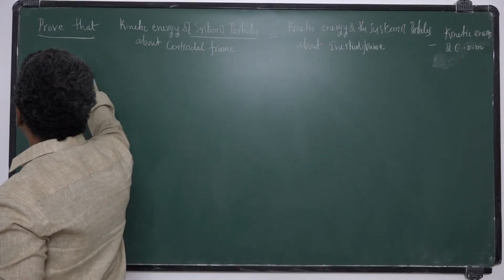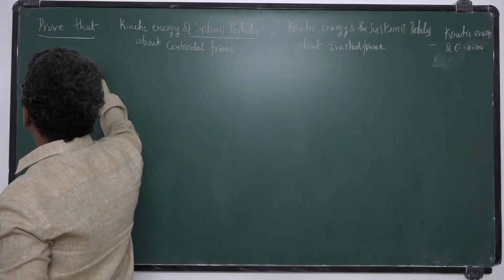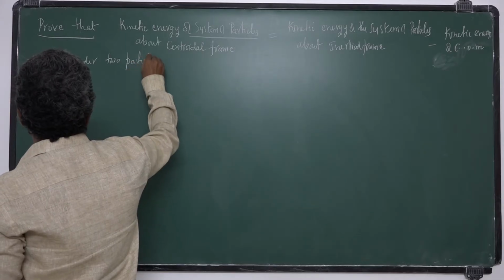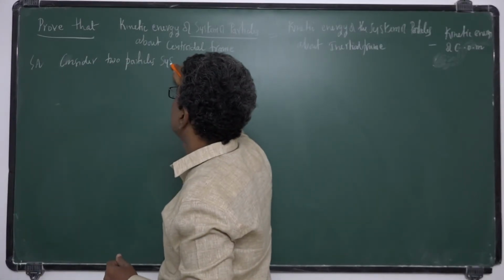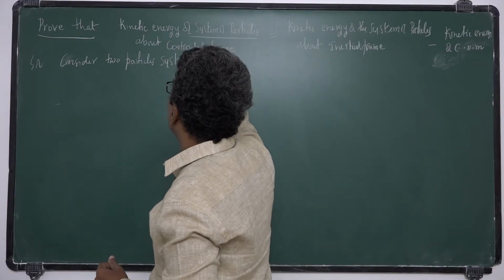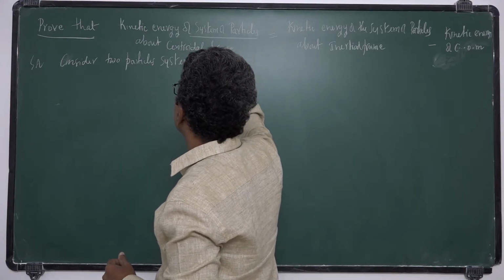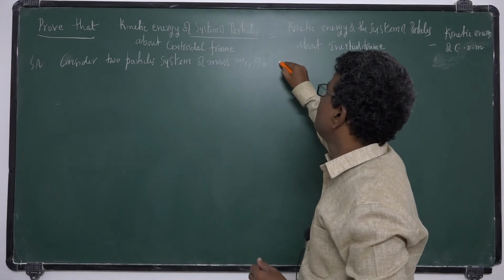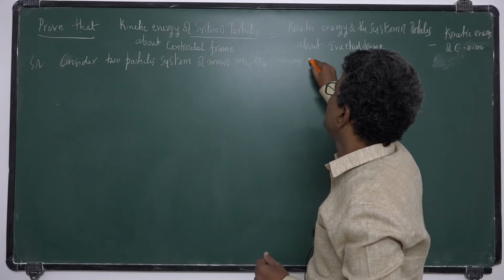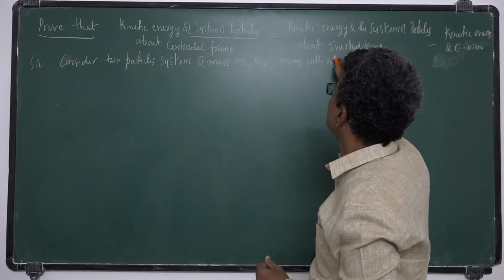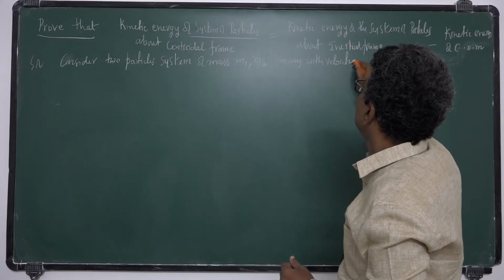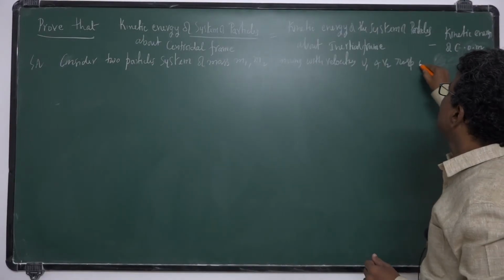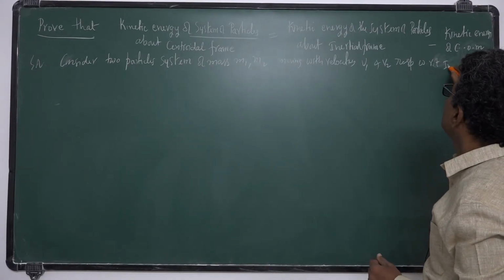Solution: consider two particles system of masses m1, m2 moving with velocities v1 and v2 respectively with respect to inertial frame.